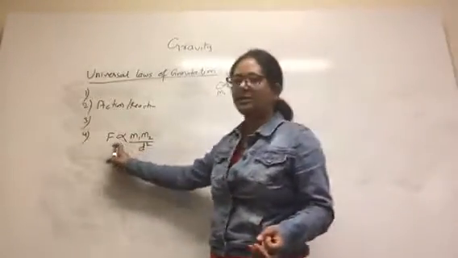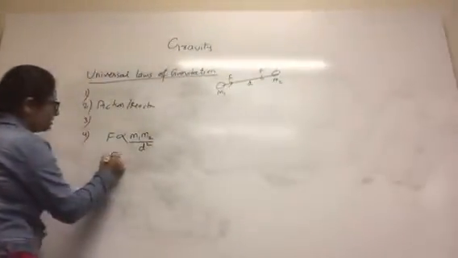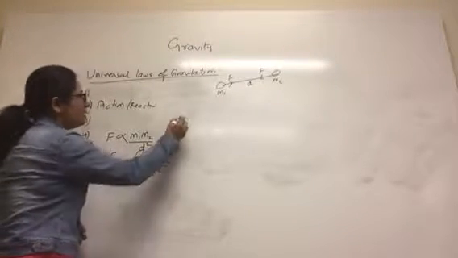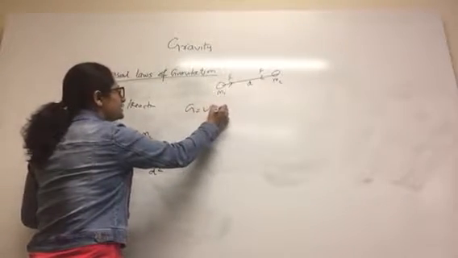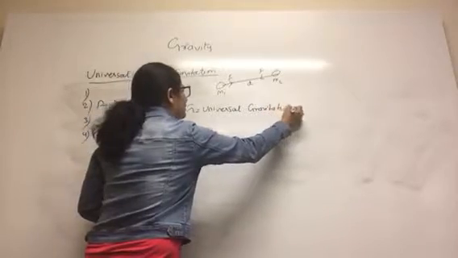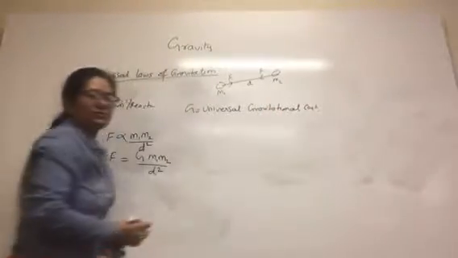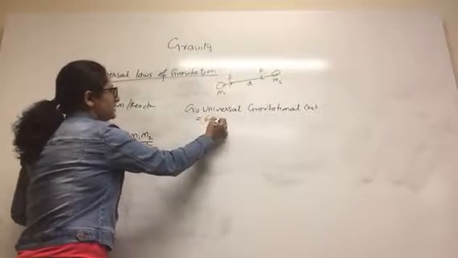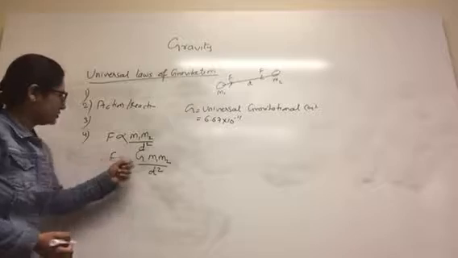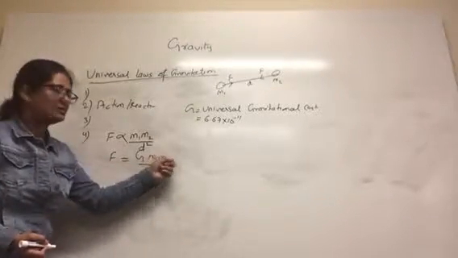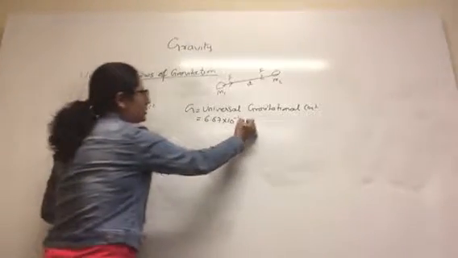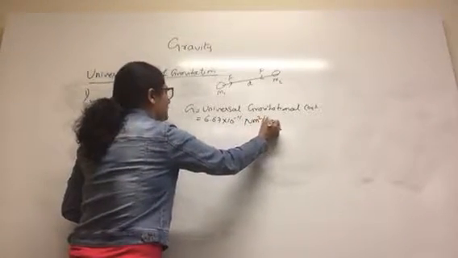And removing the proportionality sign comes a proportionality constant, G, called the universal gravitational constant, whose value is 6.67 into 10 to the negative 11, and G being the product of force and distance squared divided by the mass squared. Its unit is Newton meter square per kg square.